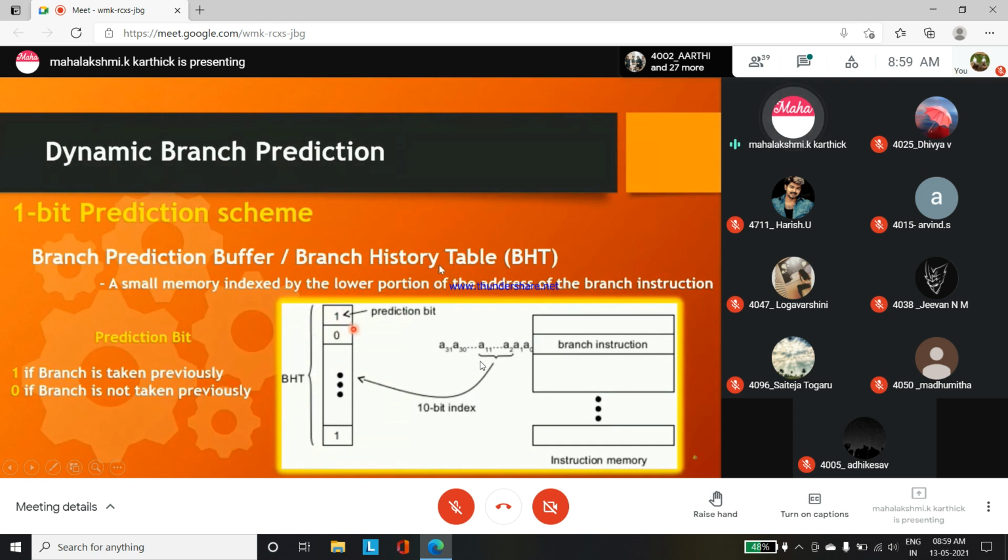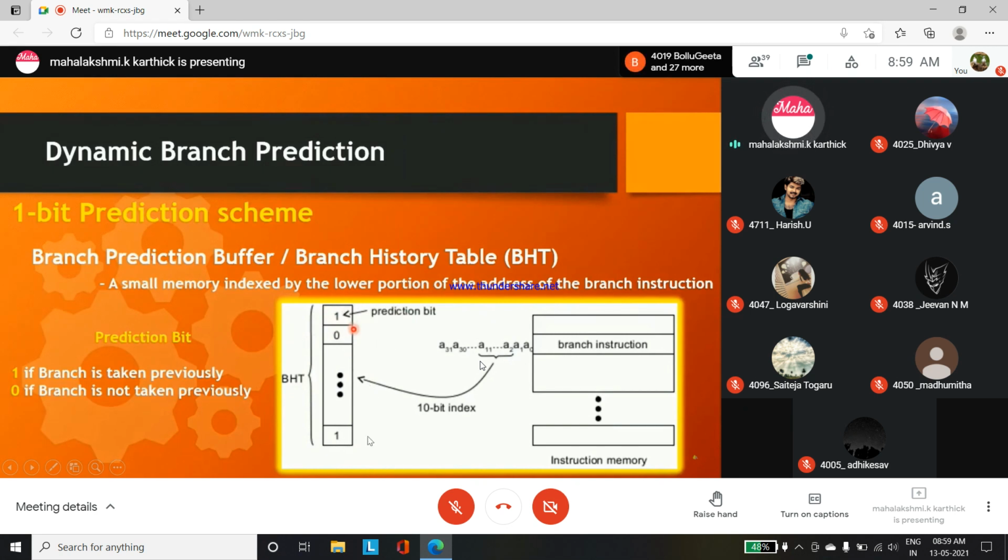So the branch history table is nothing but a small memory indexed by the lower portion of the address of the branch instruction. With respect to the branch instruction, it will predict what type of branch it is, whether it is a taken branch or a not taken branch. If it is taken, it is 1. If it is not taken, 0. Those lists will all be in the branch history table.